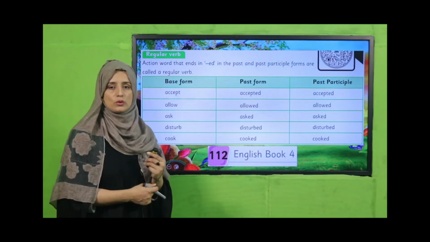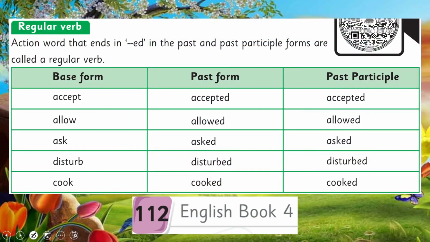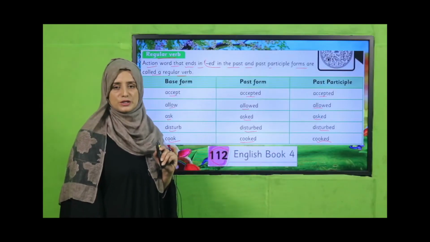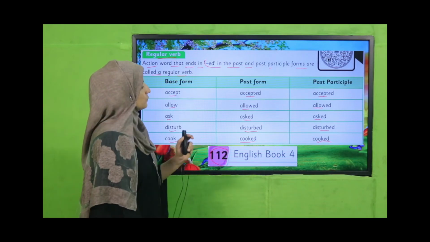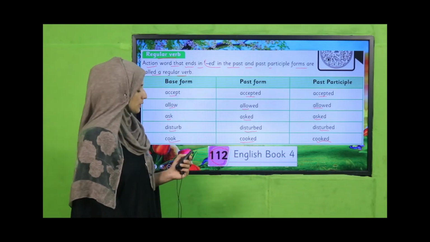So let's see, open your book. Let's see what your book says about it. On page number 112, regular verbs are action words that end in ed in the past and past participle forms. They are called regular verbs. Base forms like accept, accepted, accepted, allow, allowed, allowed, ask, asked, asked, disturb, disturbed, disturbed, cook, cooked, cooked. Have you judged, my dear students? And also you have read that these words are categorized as regular forms.